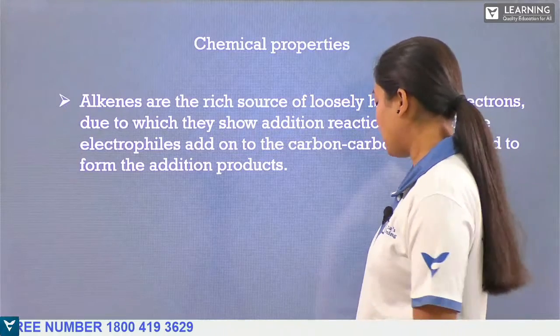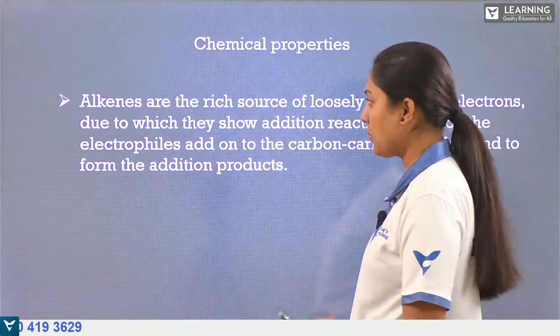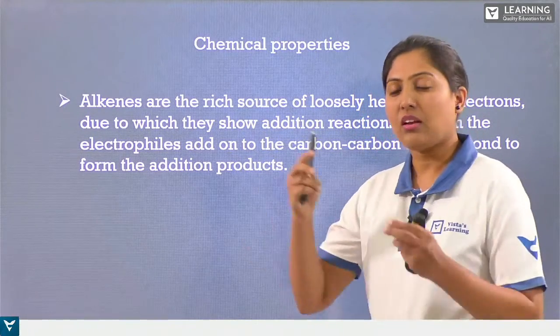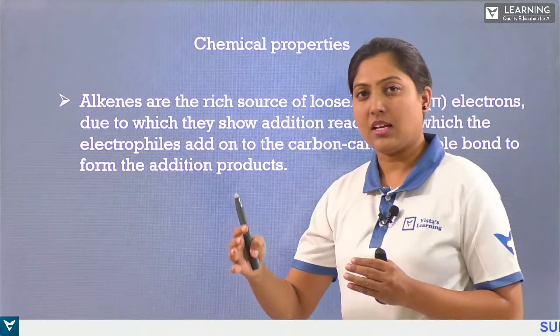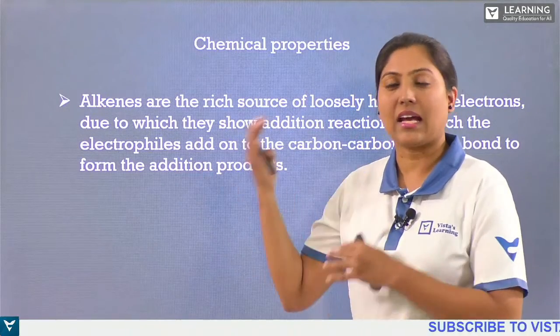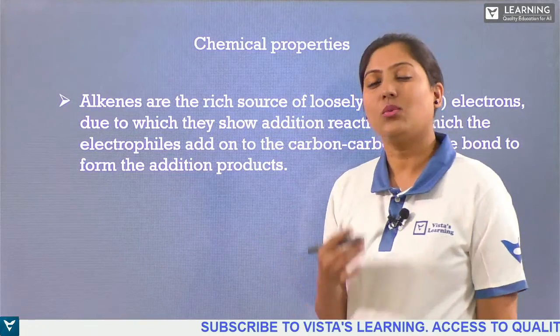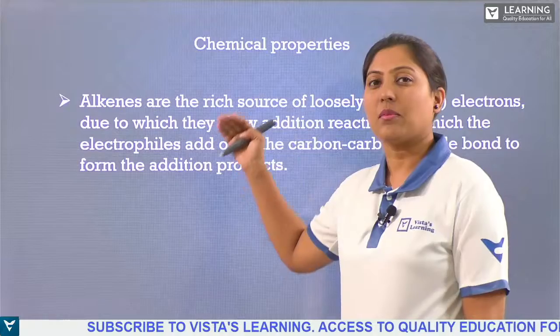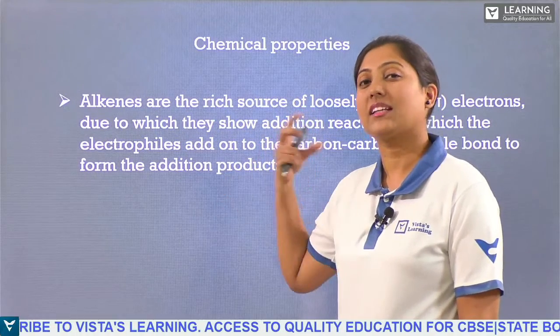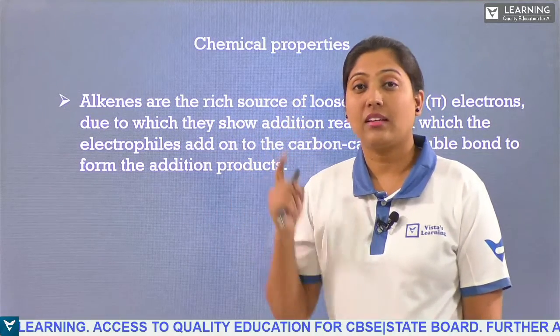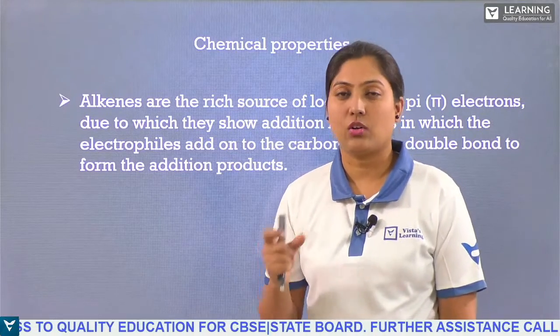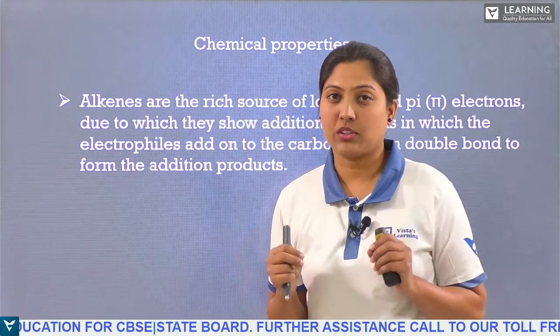So now we are studying about the chemical properties of alkenes. So what are the chemical properties? Whenever we speak about chemical properties, we need to know, if you know the preparations, then the reversible reaction can also be the chemical properties of these alkenes. We'll discuss how many chemical properties there are and what reactions we need to know. And here we are learning about Markovnikov's rule. That is very much important, students.